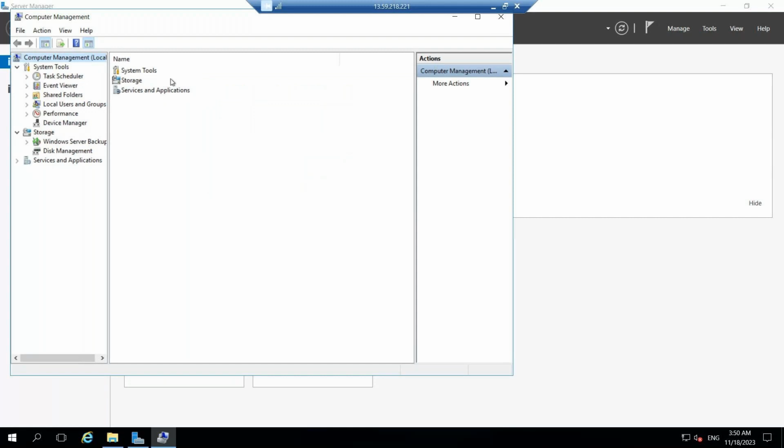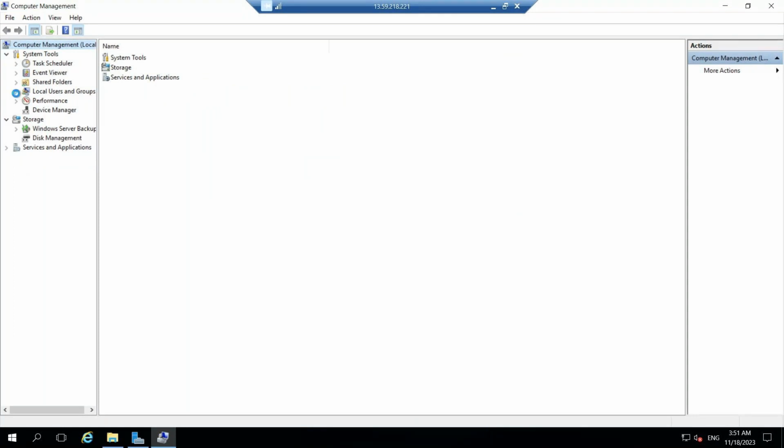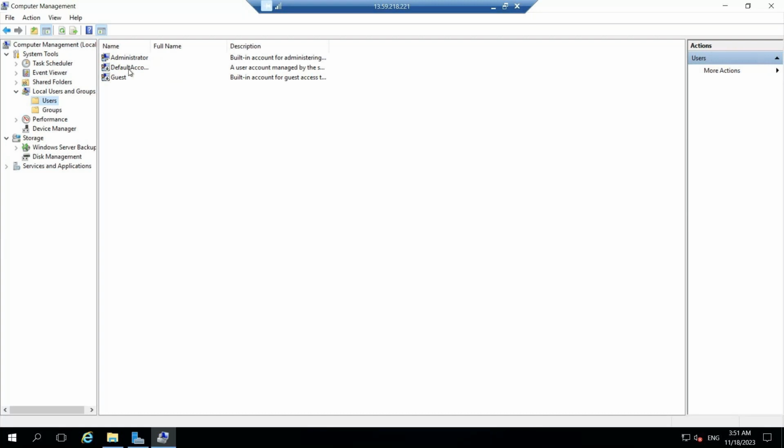So here, these are the local users and groups. Click on users. See here, these are the users, administrator and guest account, right? Now I want to create one new user.